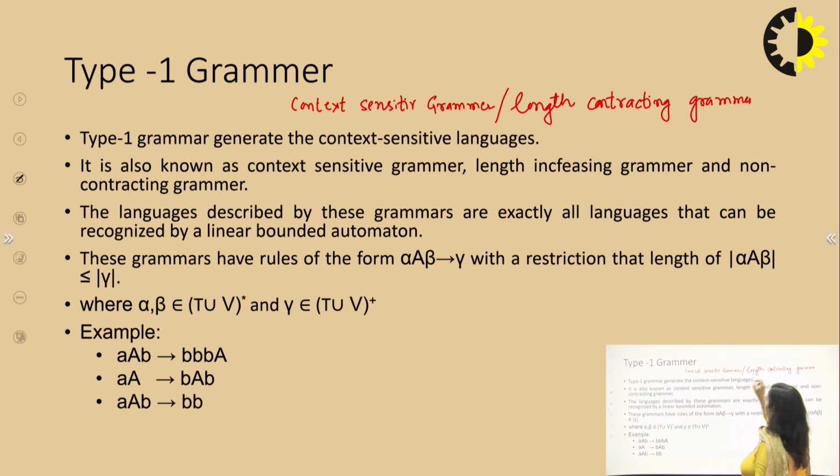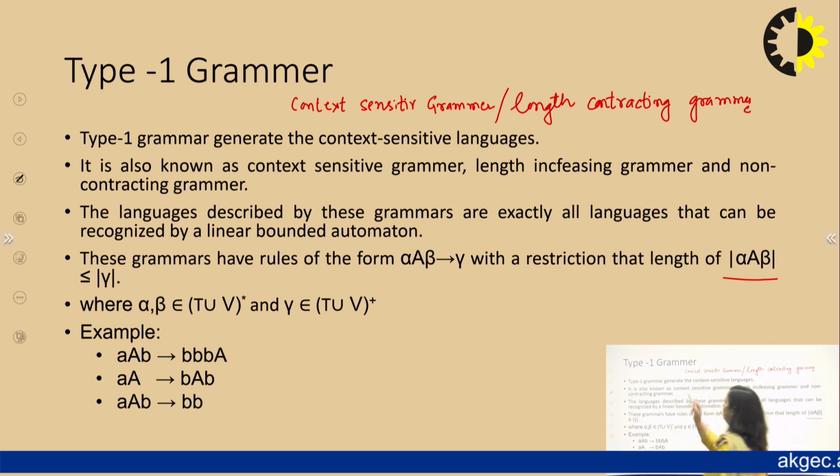Now, why is it known as length contracting grammar? It is because in the production rules there is a restriction on the length on both sides, left hand side as well as right hand side. That's why it is known as length contracting grammar. Further, I will again discuss why it is known as this grammar. First, I will tell you what type of language is generated by type 1 grammar.